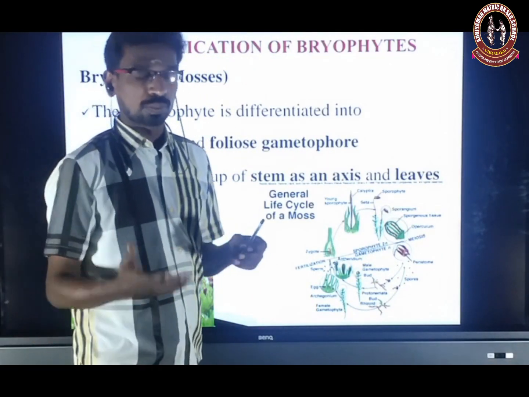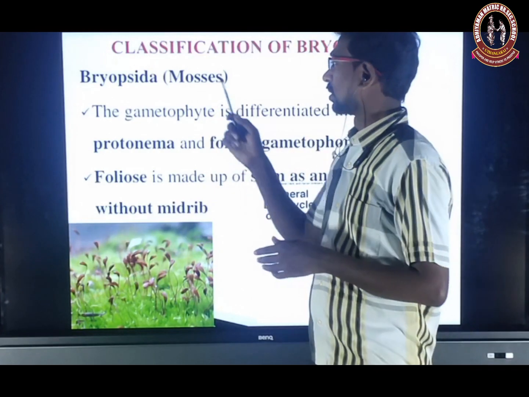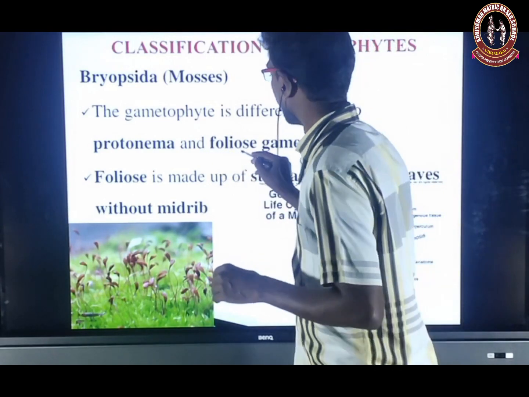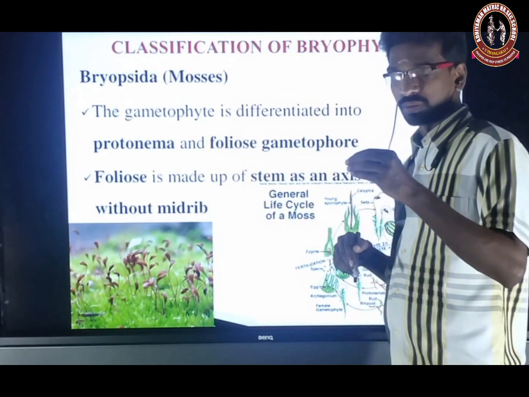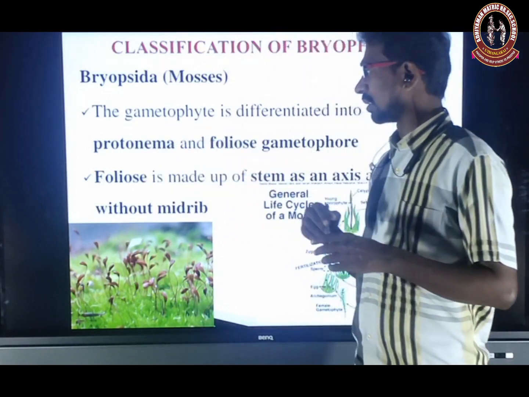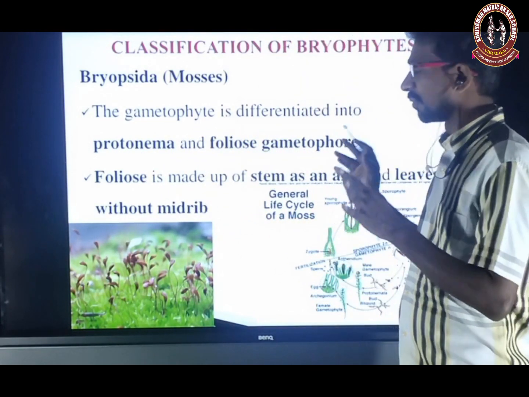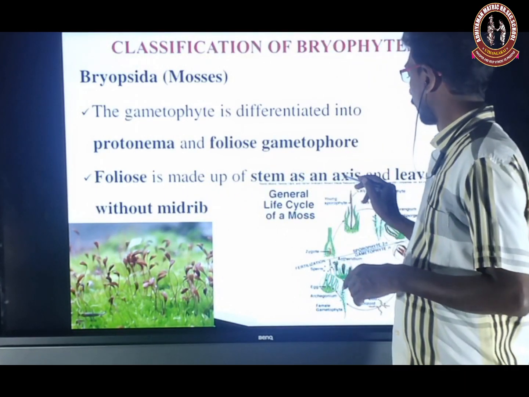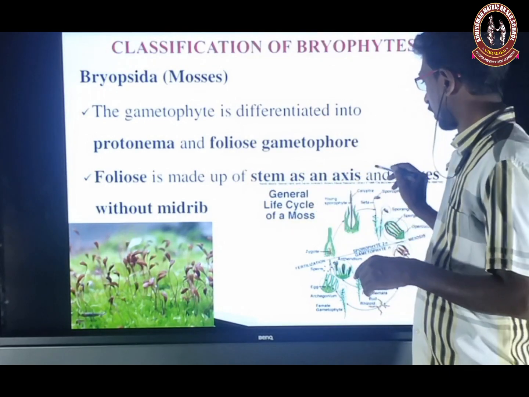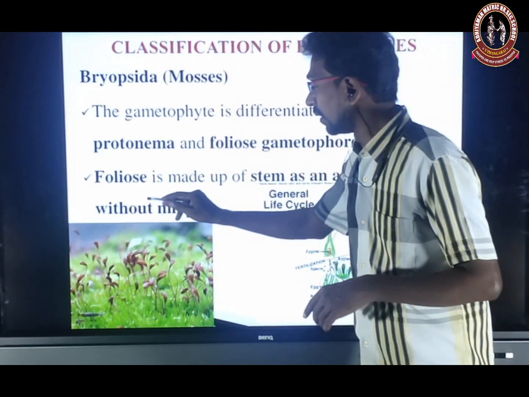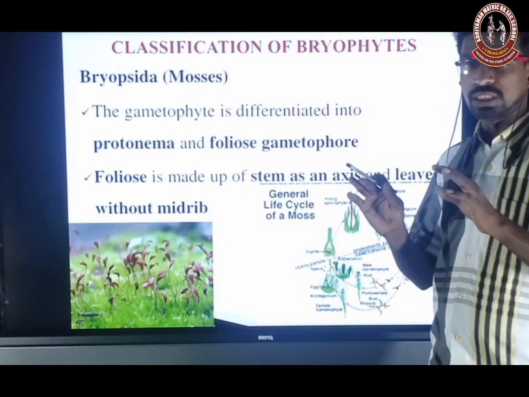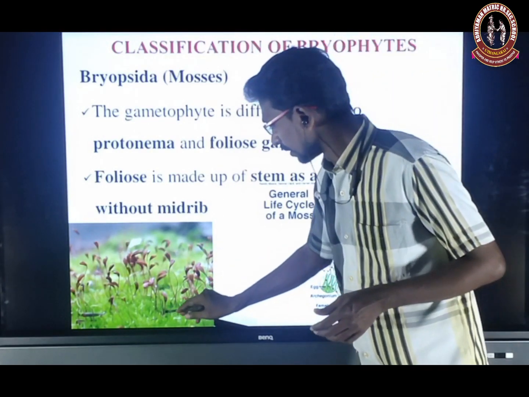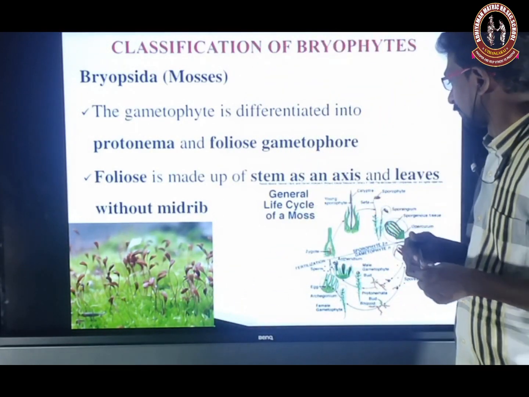Next, Bryopsida, the most advanced form of bryophyte, generally called mosses. The gametophyte is differentiated into protonema and the foliage gametophyte. First the spore germinates to form the protonema structure. From the protonema, the foliage gametophore is formed. The foliage gametophore is made up of a stem as an axis and leaves without midrib. These leaves have a greenish leaf-like structure, but they do not have any midrib.